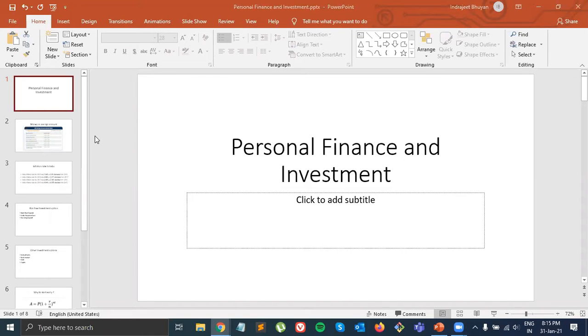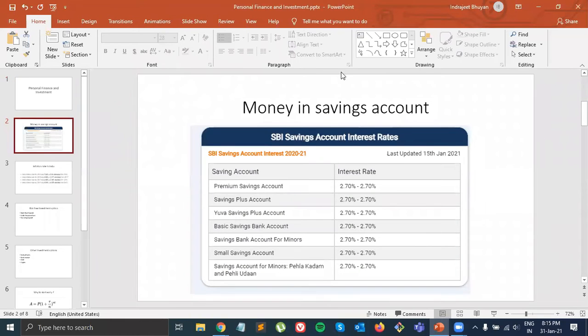So it's personal finance and investment. The biggest problem is that what we often don't realize is that most of us have our money only in a savings account. We are often told that if we put money in our bank, then our money is in safe hands, and also we get interest. So a lot of people just keep the money in the bank. But often we don't realize one very important thing. I'm just giving the example of SBI, because SBI is the biggest bank in India.